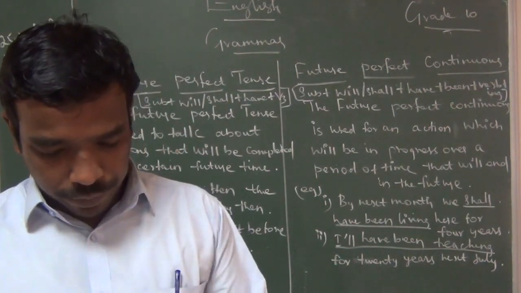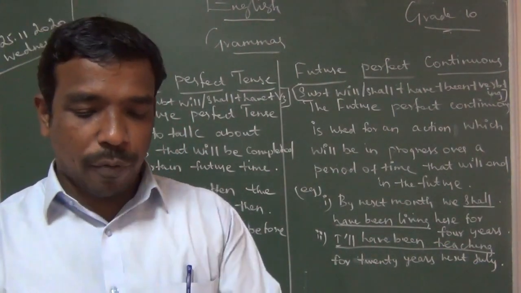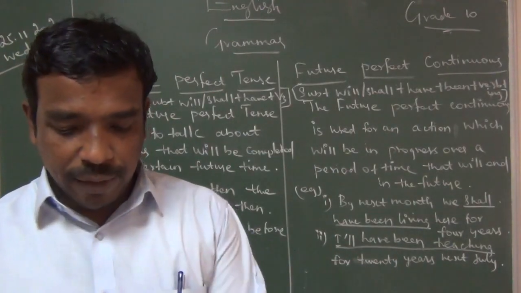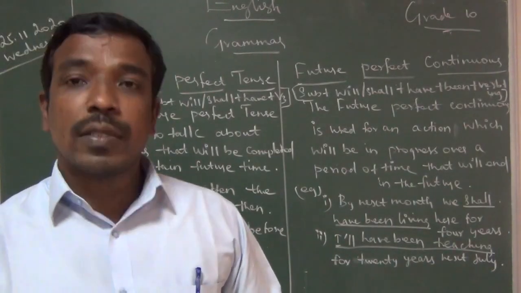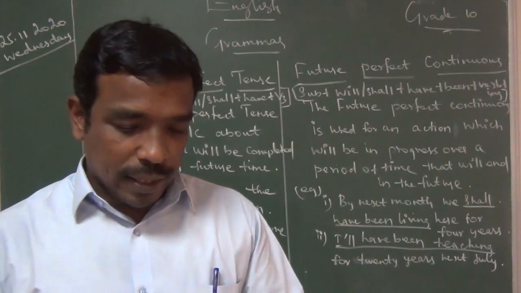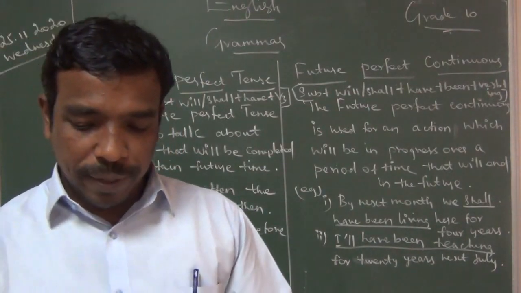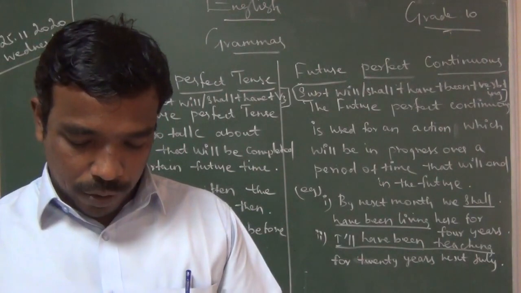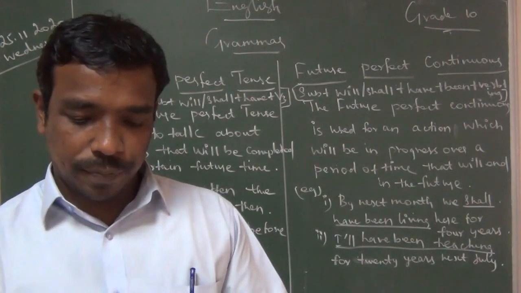Write fast and take your textbook. All of you take your textbook, page number 75. What is in your textbook we will see. The textbook is covering 2-3 pages, so we will move very fast.